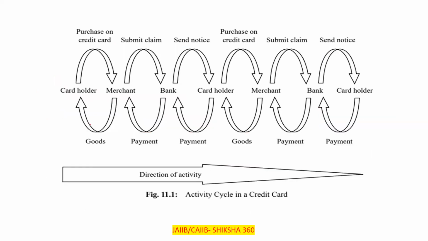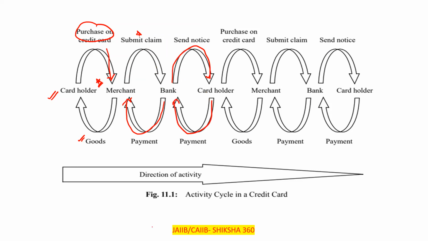These are the goods. Goods are purchased by the card holder on the credit card, and the credit card is swiped by the merchant. Now the merchant submits the claim to the bank, and the bank makes the payment to the merchant. Then the bank sends a notice to the card holder, and the card holder makes payment to the bank.